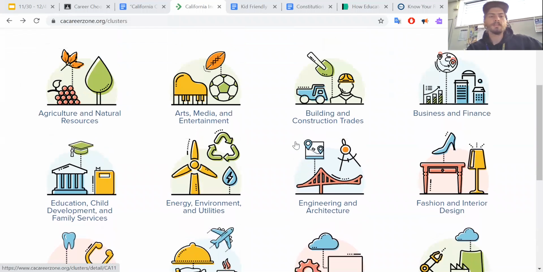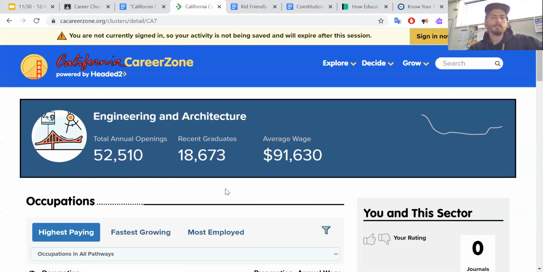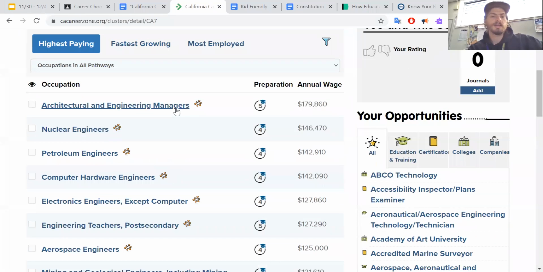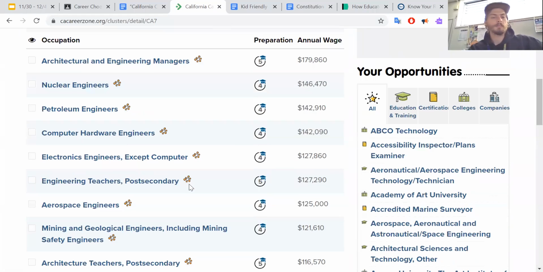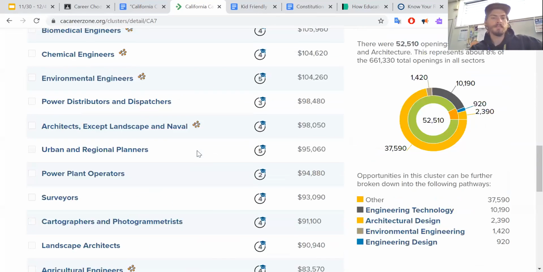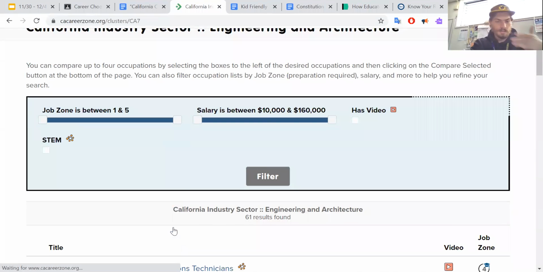So I'm looking through this. I see agriculture. It's probably not there. Building and construction. It might be there, maybe, but I'm not so sure. I scroll down, engineering and architecture, perfect. Architectural and engineering managers. So this is the person in charge of everything. If I want to be a manager, excellent. If I want to be a regular architect, same thing. I think this is all easier to go through alphabetically personally. So I'm gonna click view all.